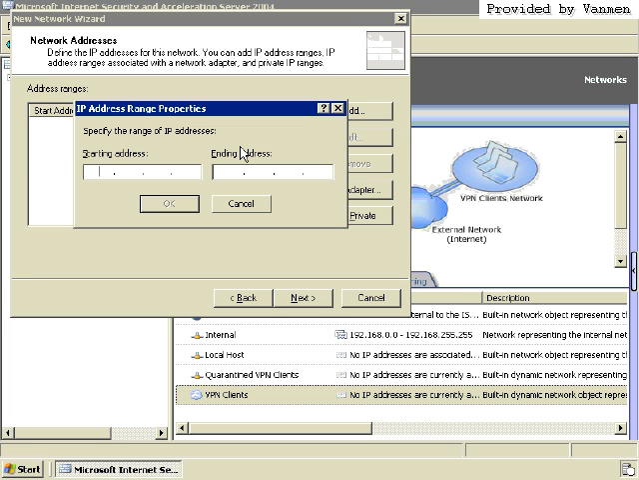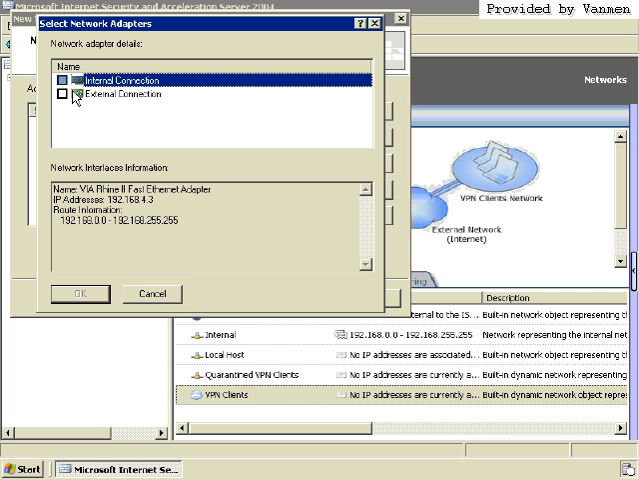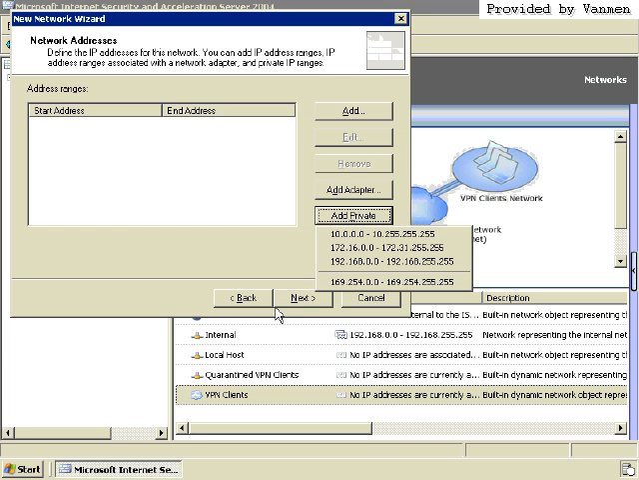Now I can click on add and manually type in ranges, or I can choose add adapter and select what adapter connects to them. Now in this case, my ISA server is connected to a router behind it that actually has multiple subnets. So I'm going to create a subnet on that router for the 10 addresses. We'll just say 10.0.0.0. So I'm going to add a range, but I can also choose add private.